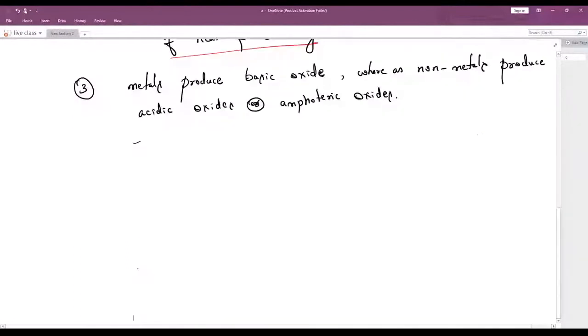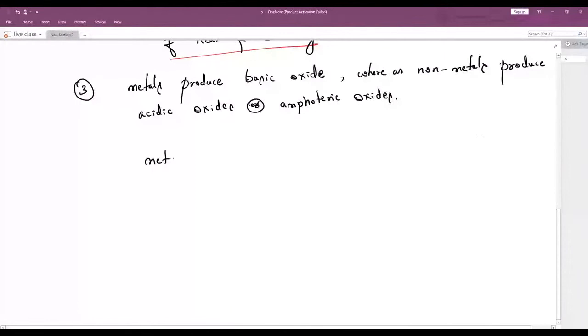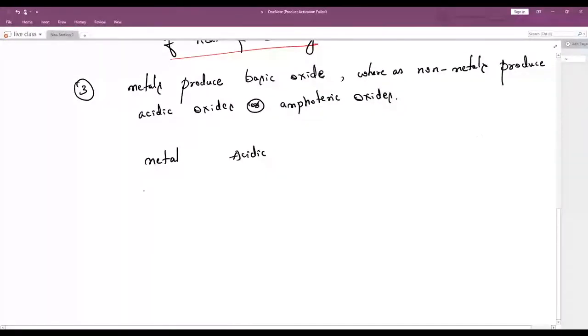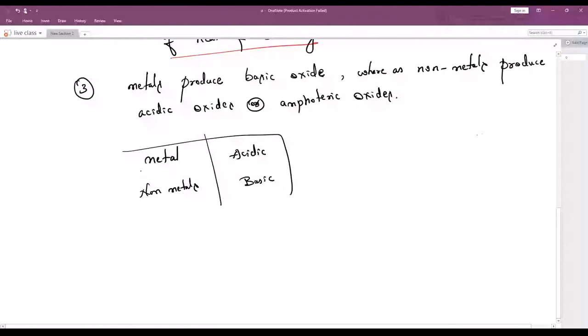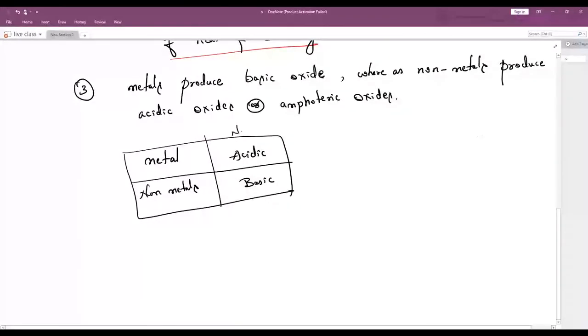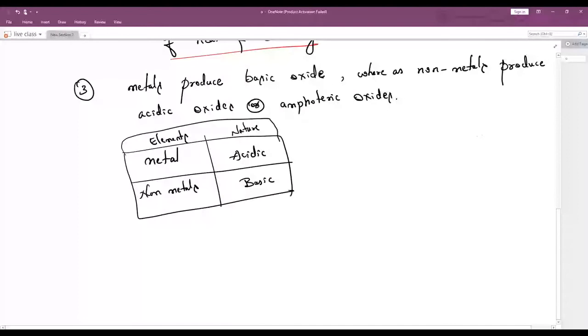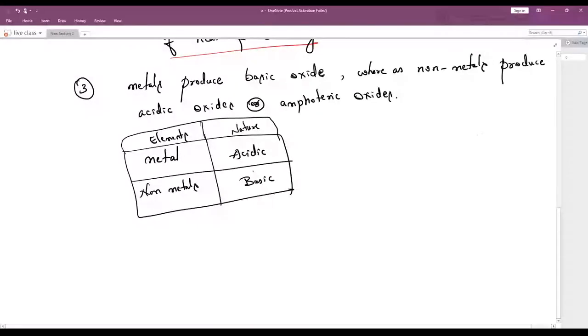Remember this chart: usually metals are acidic in nature, and non-metals are basic in nature.